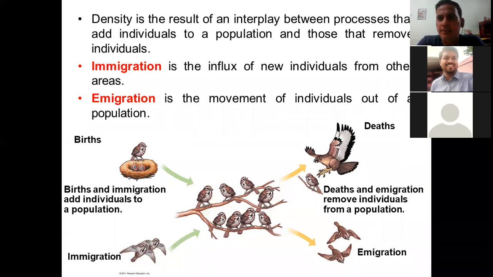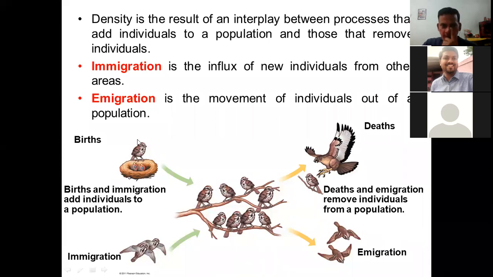Similarly, some other students would like to move to, let's say, the US or Europe for pursuing their PhD, and maybe after doing their degree, they can move back to India. So that is called immigration. That immigration is increasing the population of that city where students are going for their PhD or master's program. Now, emigration is the movement of individuals out of a population. If we look from the perspective of the city from where the students have moved out, there we call it emigration.